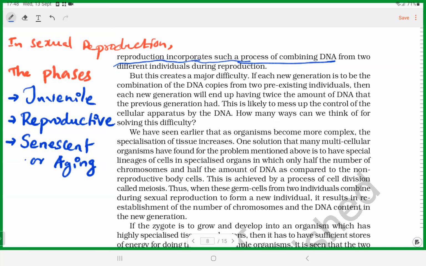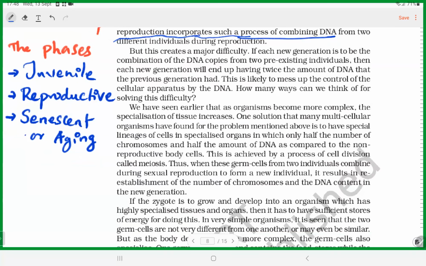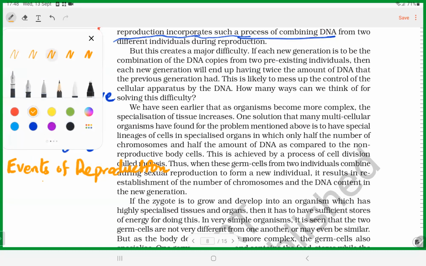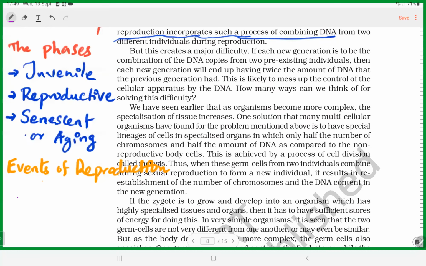Okay, fine. Now the reproductive phase consists of three events. They call it as what? Events of reproduction. In reproductive phase, there are different events. What are they? Do you remember? Events of reproduction. Okay, fine. Listen. They are separated into three events again. One is called what?